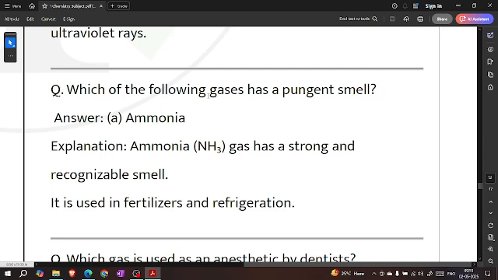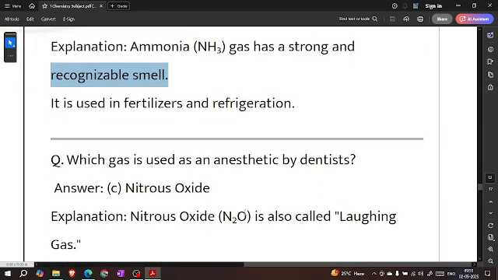Which of the following gases has a pungent smell? Ammonia. Ammonia, NH3, has a strong and recognizable smell. It is used in fertilizers and refrigeration.